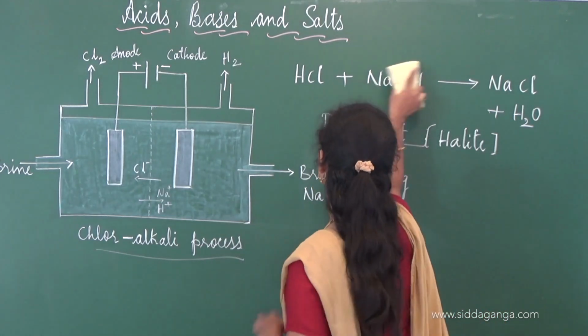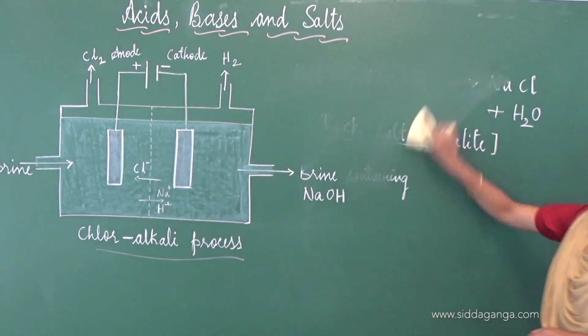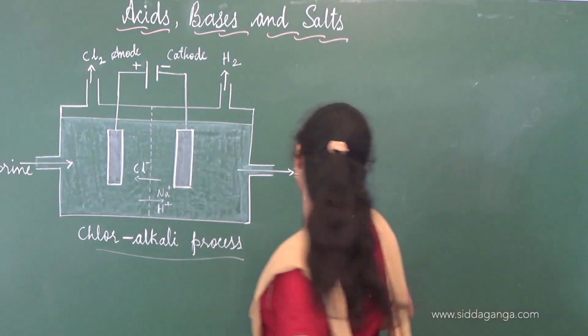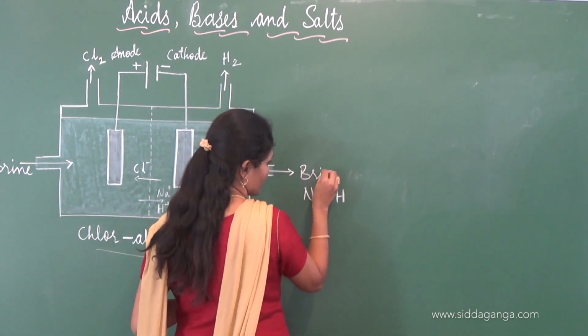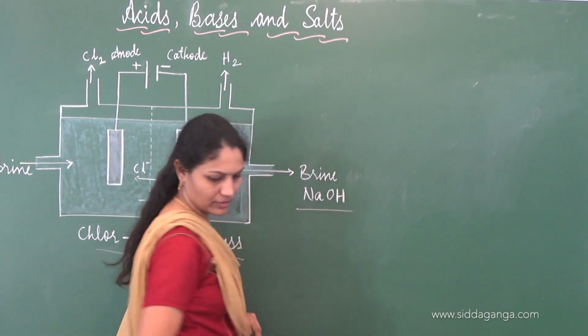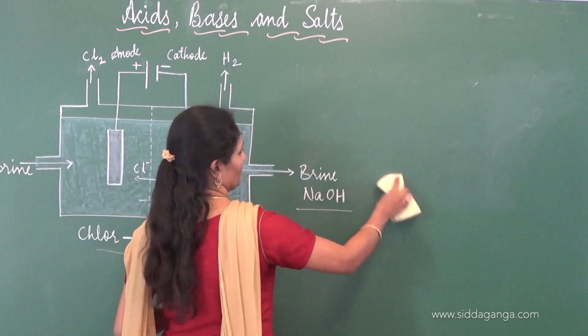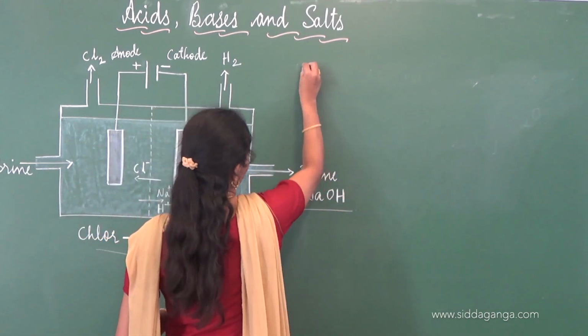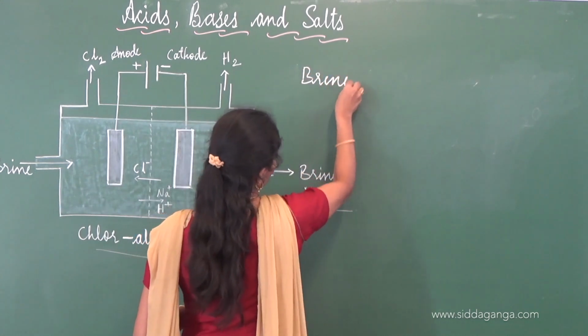Chlor-alkali process is nothing but electrolysis of brine solution. It is a very simple technique which entails electrolysis of brine solution.